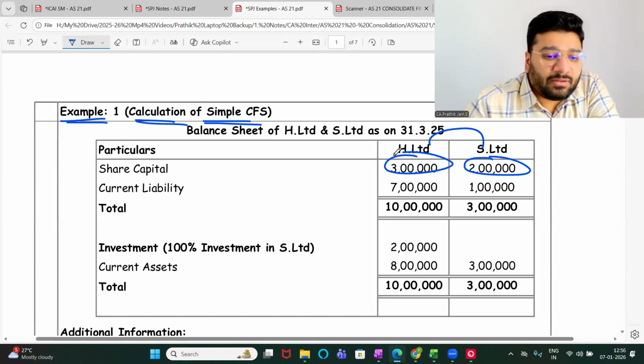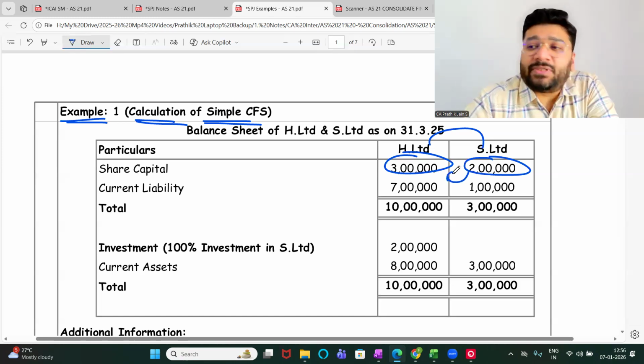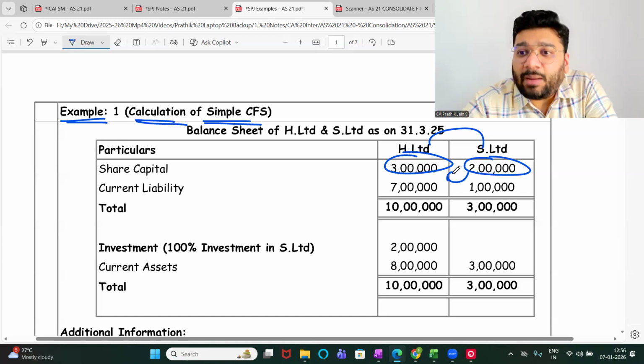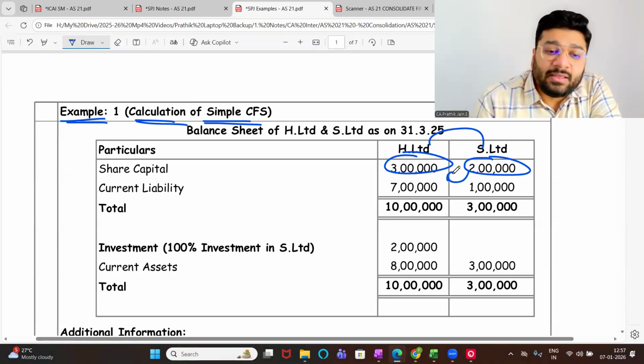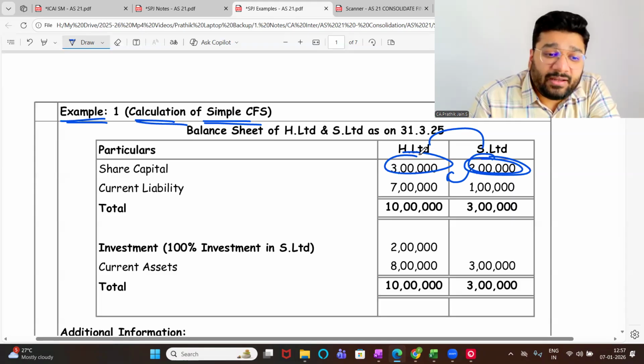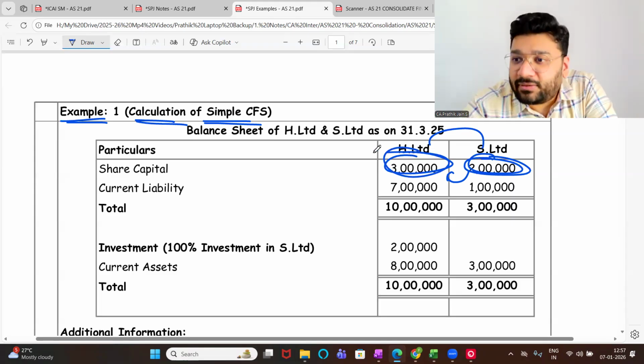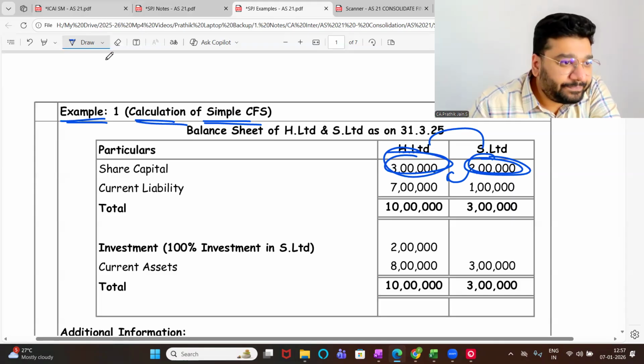When I ask people why the capital of the subsidiary does not come into the holding, I'm not saying everybody, but the majority of the people, they say we don't know. So the intention behind these 3 examples is to purely put a concept in your head: why the subsidiary's capital, upon merging, does not come into the holding company. So for that, 3 examples, are you all ready?